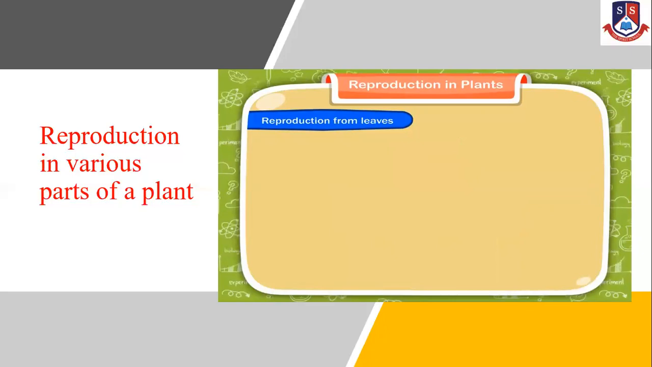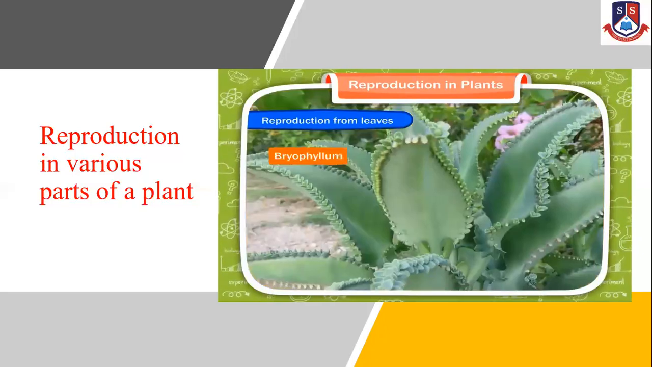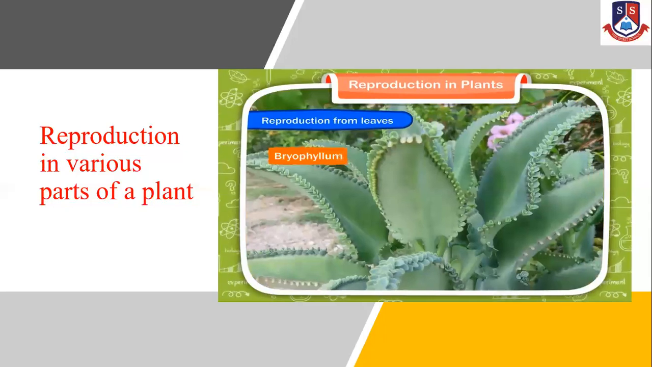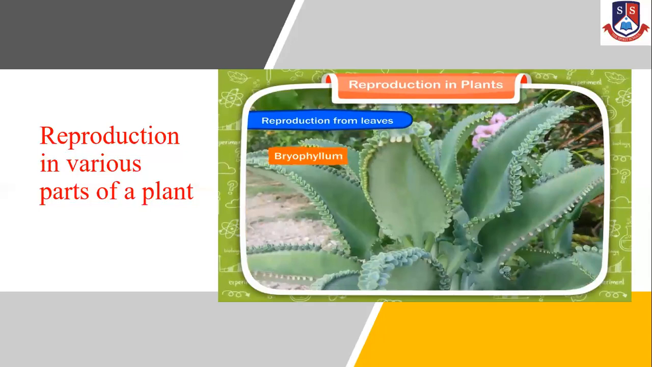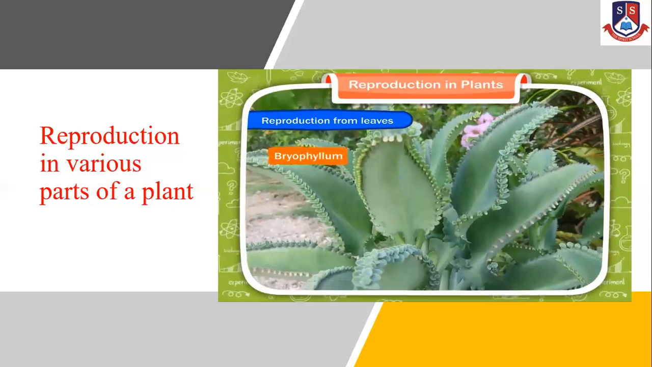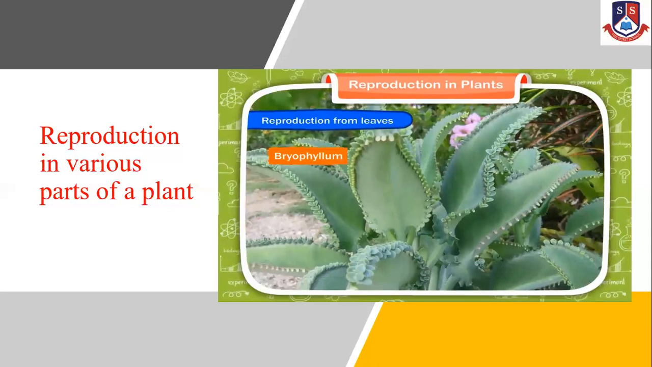Reproduction from leaves. Some plants, like the bryophyllum, have fleshy and thick leaves bearing buds on their edges. These buds on the edges of the leaves grow as new plants. When leaves fall down on the ground, the buds start growing.